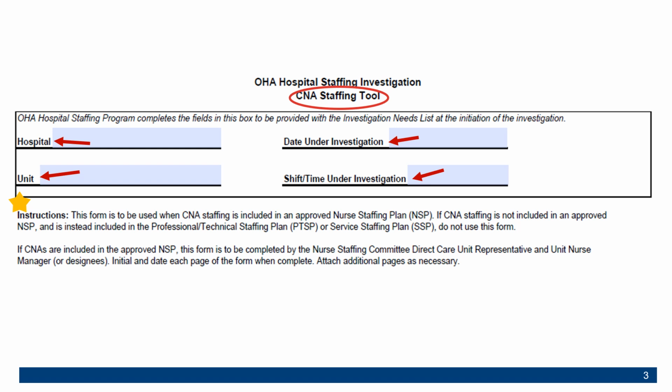This slide shows the section of the tool completed by the OHA hospital staffing team, as marked by the 4 red arrows. These sections are in a box at the top of the form with a note in italics indicating that this section is to be completed by OHA. The beginning of the tool also includes instructions on how to complete the form. On this slide, the instructions are marked by the gold star. The instructions indicate that the direct care unit representative and unit manager or their designees must initial and date the bottom of each page of the tool.